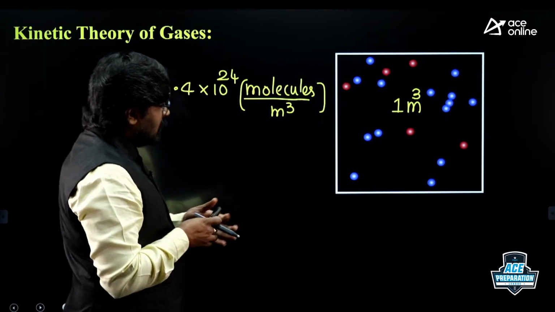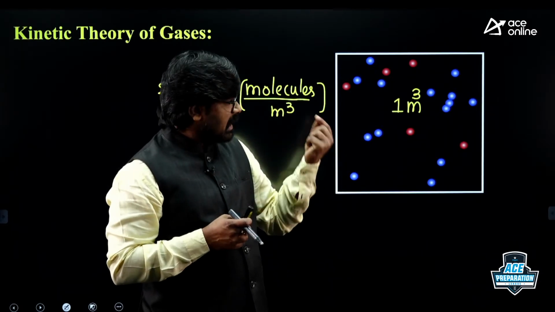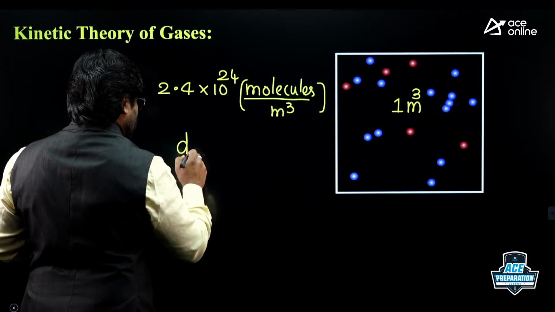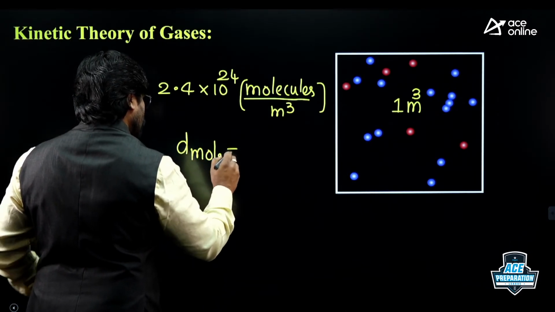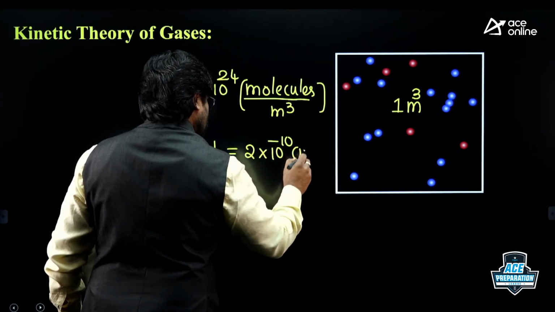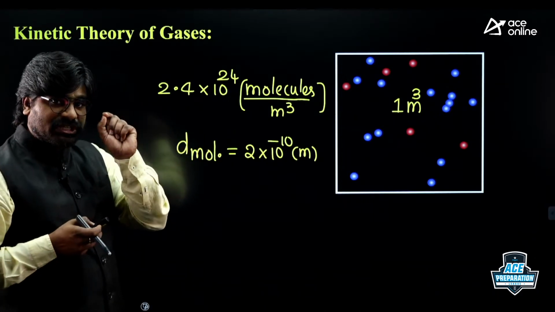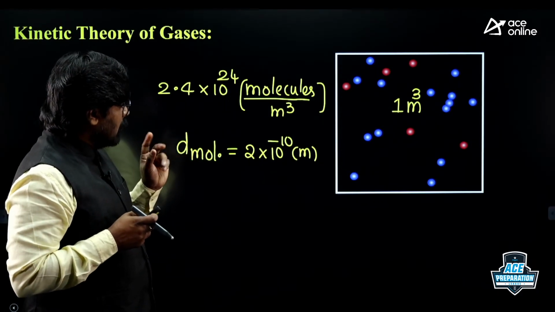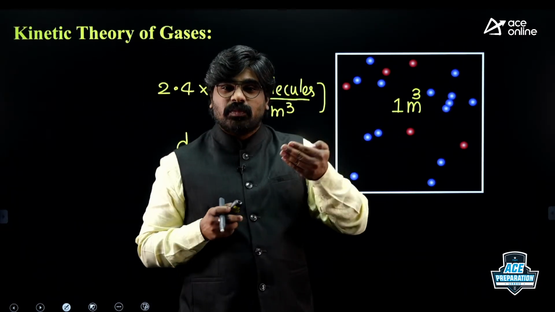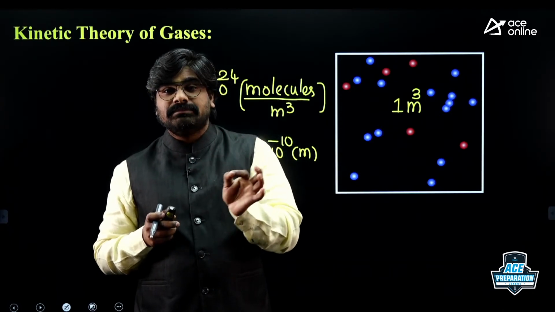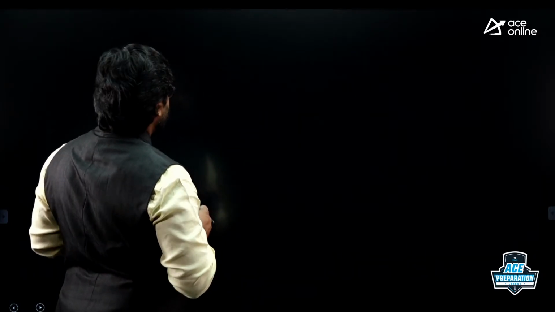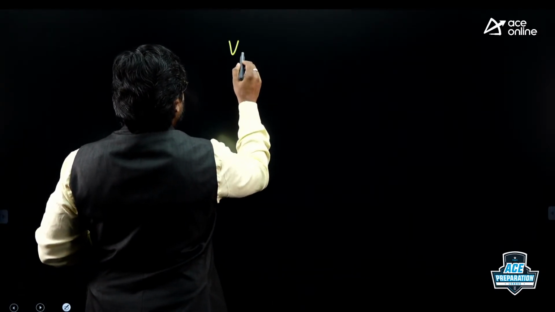The diameter of a single molecule is 2 into 10 power minus 10 meters. These molecules are something like spheres if you see them in a microscope. What is the volume of a sphere?